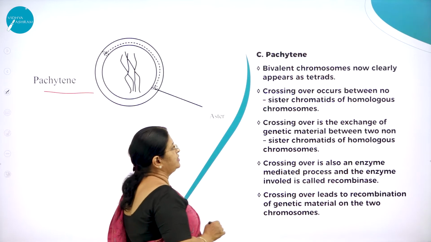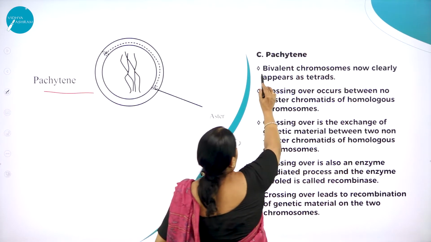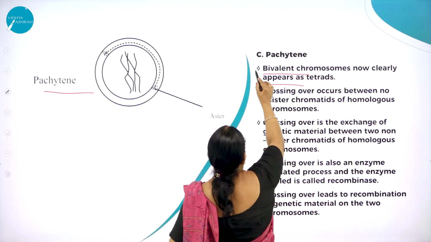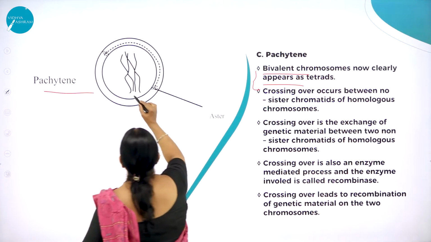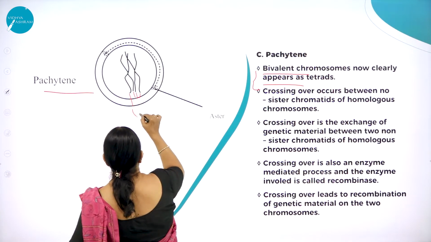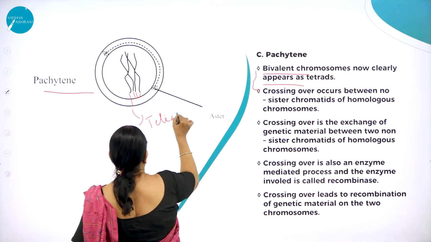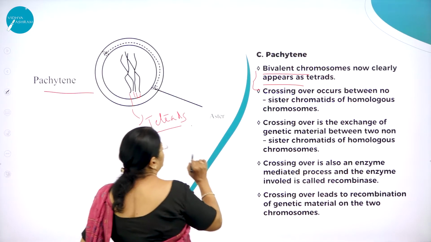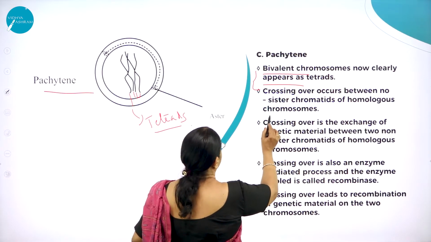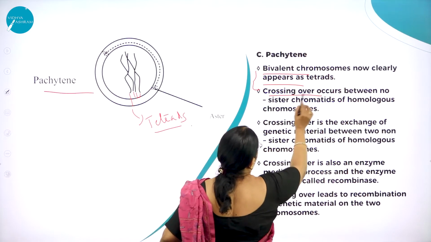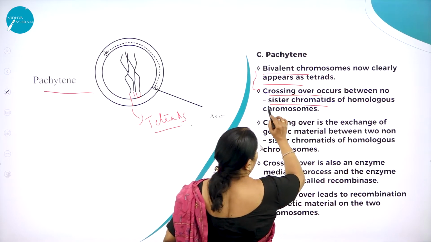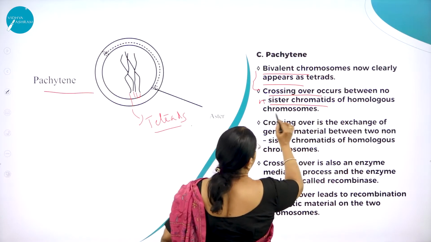So what happens in pachytene here? Here you can see bivalent chromosomes now clearly appear as tetrads. So here you can see 4: 1, 2, 3 and 4. So they appear as what? Tetrads. Right? And crossing over occurs between non-sister chromatids of homologous chromosomes.